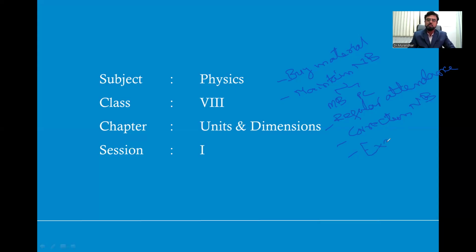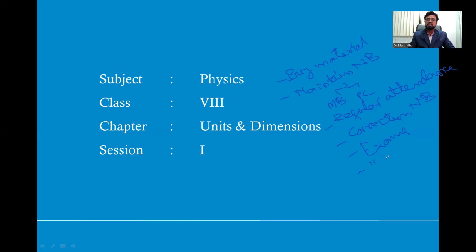Then exams. Attending exams with perfect preparation is very important. Monthly one exam you are going to conduct. Even though you get 2 question papers for every month, the first paper will be given for practice, and the second paper on the last Monday of the month. Every month last Monday we will conduct the exam. So every student must attend the exam with good preparation. It is again the responsibility of the teachers to make students attend.